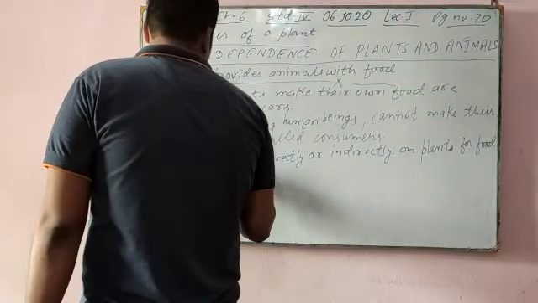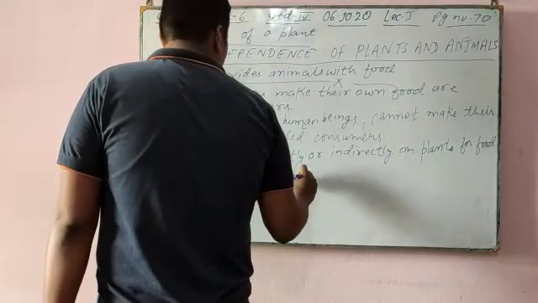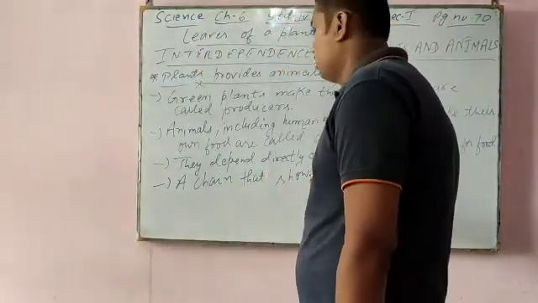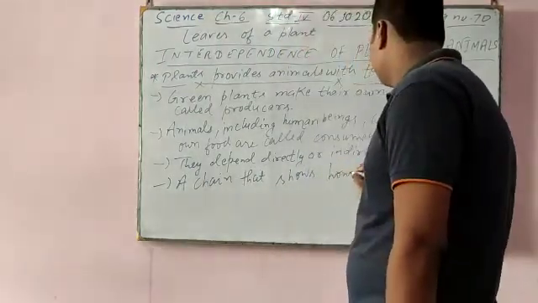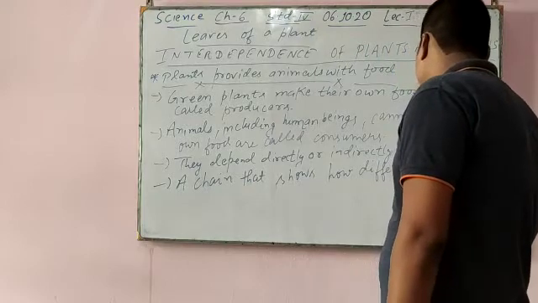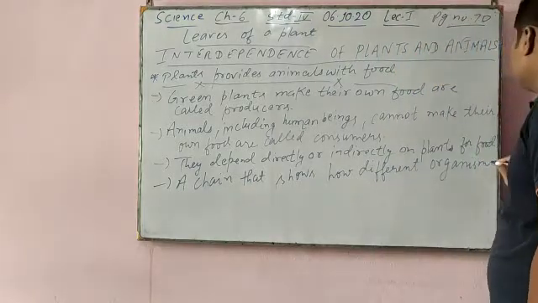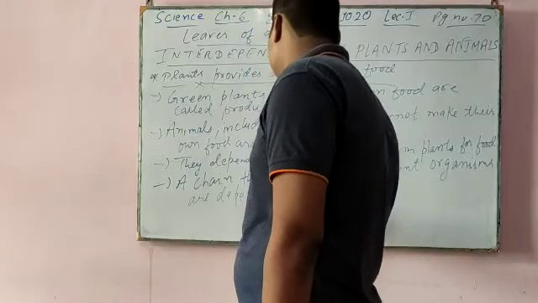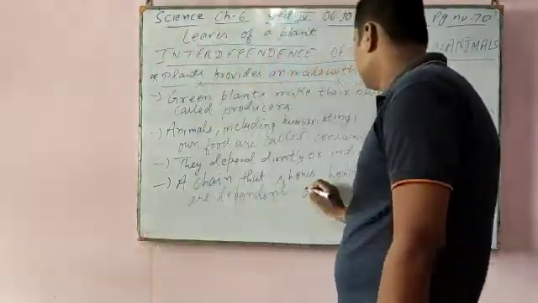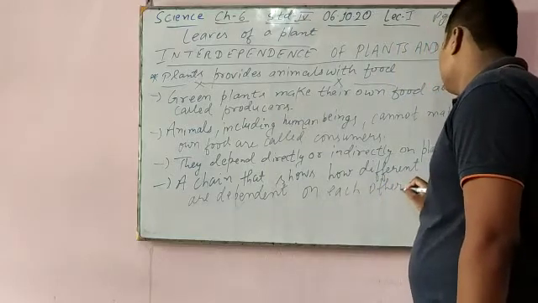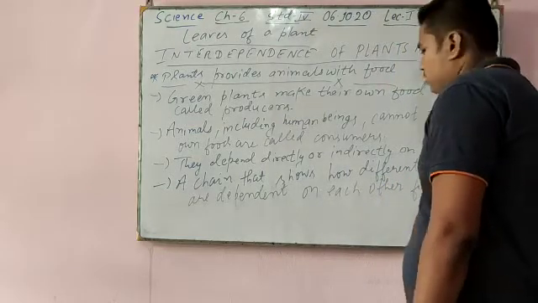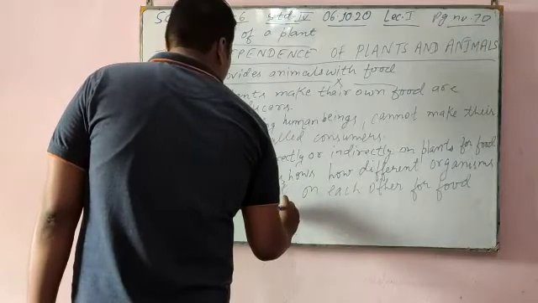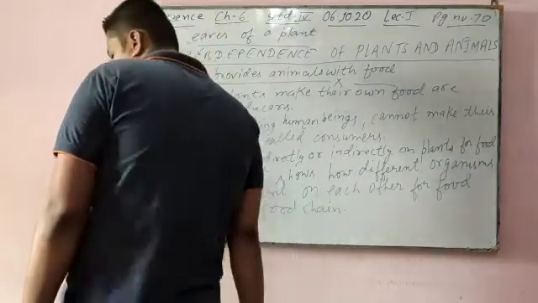A chain that shows how different organisms are dependent on each other for food is called a food chain.